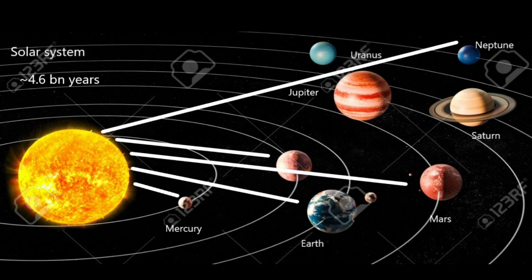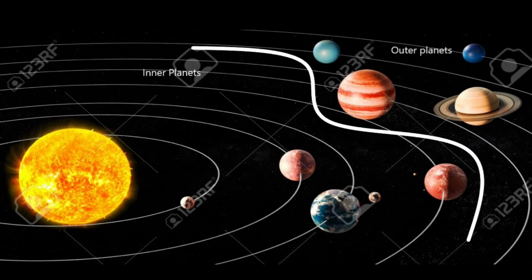It was formed about 4.6 billion years ago. Our solar system has 9 planets, 63 moons, and some asteroids, comets, and a huge amount of gases. Now we'll consider the difference between the inner planets and the outer planets.